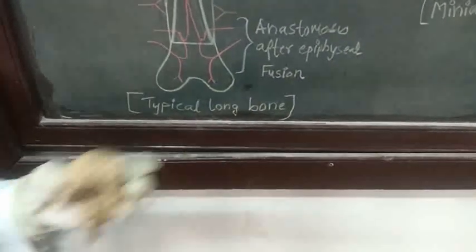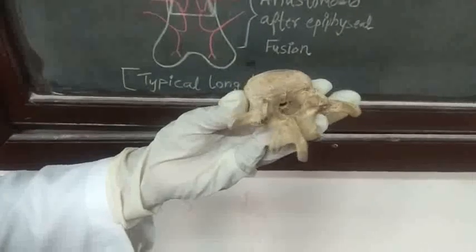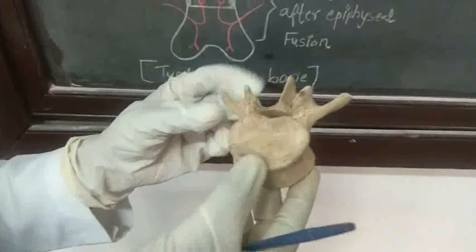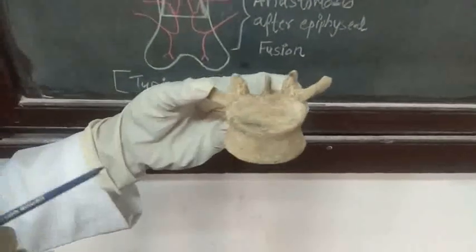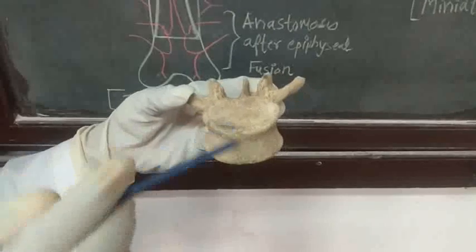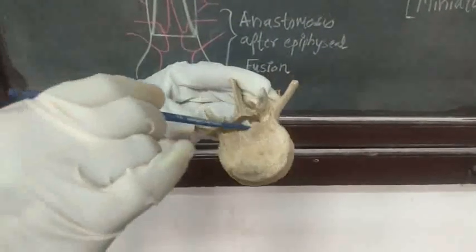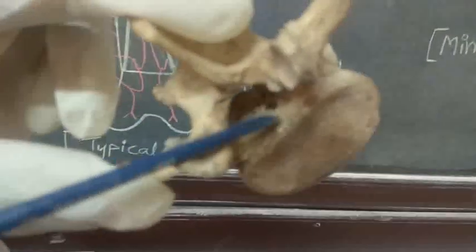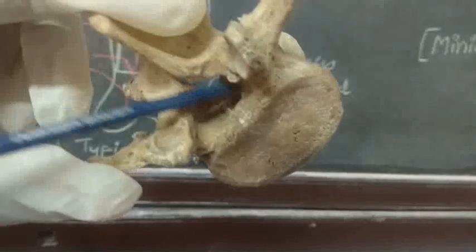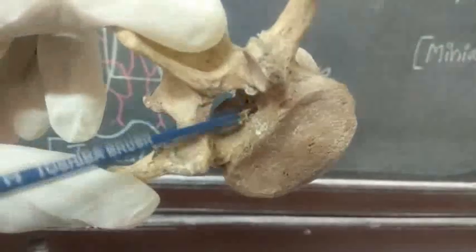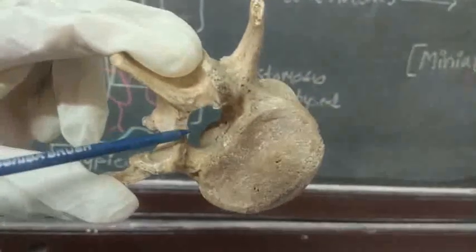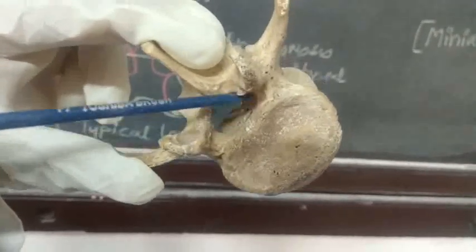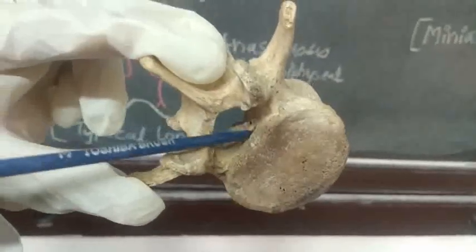What is vertebra? Vertebra is an example of irregular bone. Now, you can see this vertebra in anatomical position. This part is the body. It has an anterior surface and a posterior surface. You can see so many small openings here. They are called basivertebral foramen. So, a set of small vessels enters into the body of the vertebra through these basivertebral foramen.